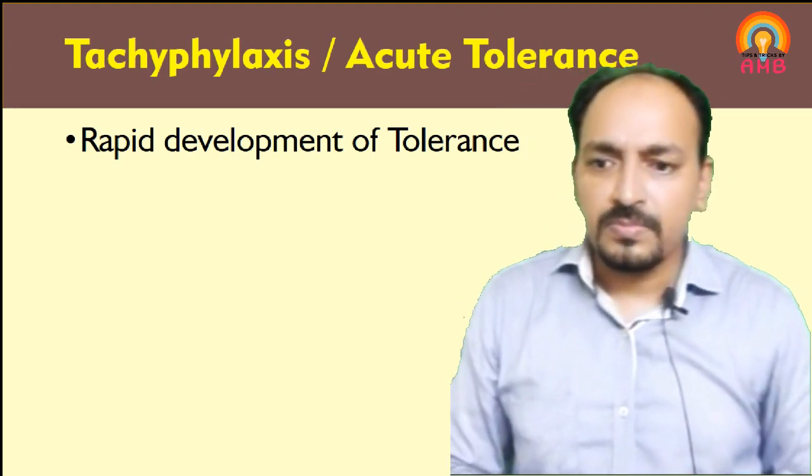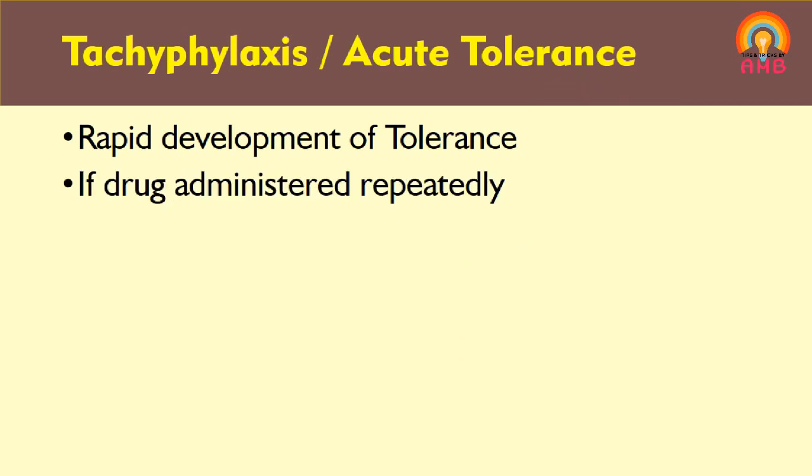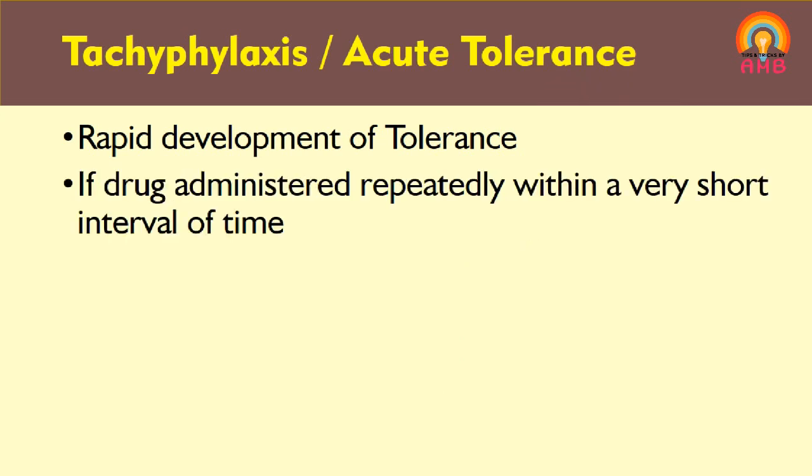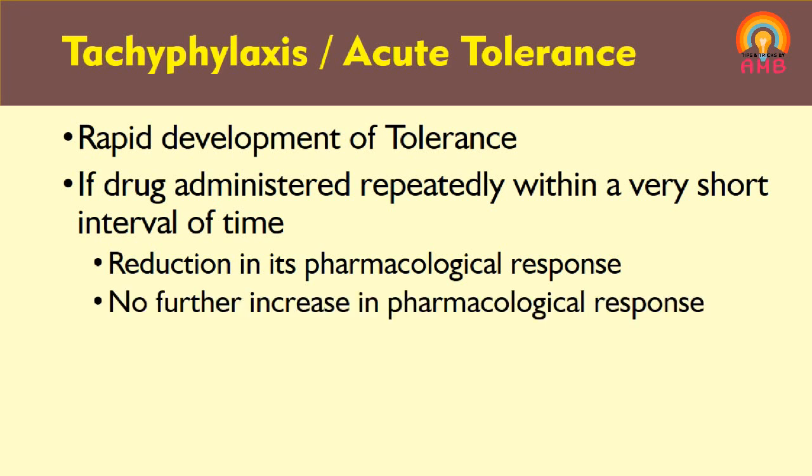Understood? But here it is observed that if a drug is administered repeatedly within a very short interval of time, it results in marked reduction in response, or a further increase in pharmacological response cannot be achieved. This mechanism is called tachyphylaxis or acute tolerance.